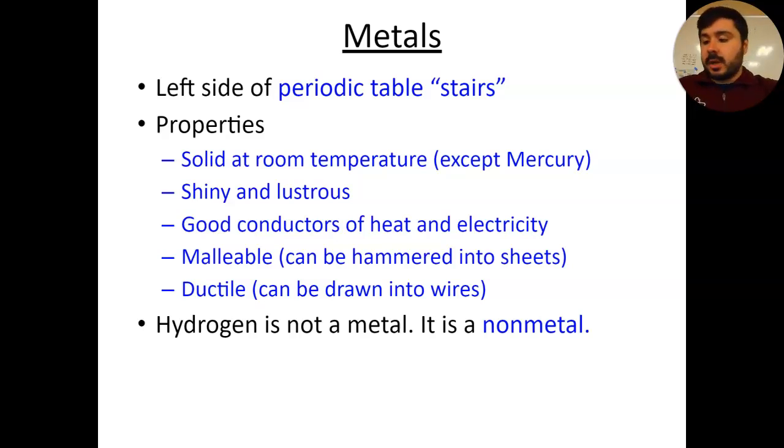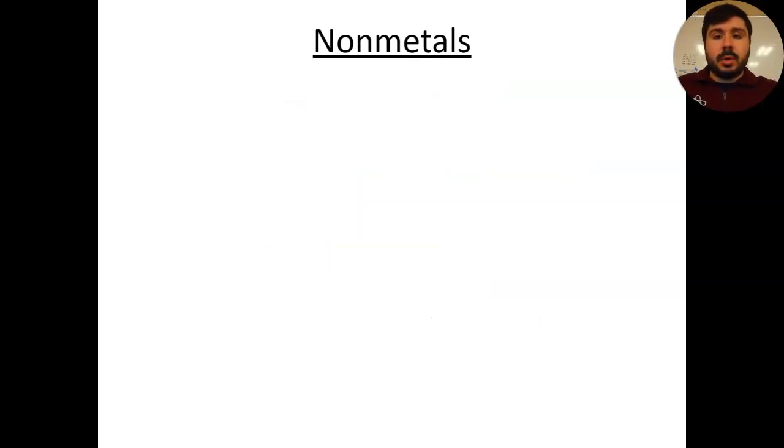Now, if we look specifically on the periodic table at the very top, I know it's kind of mirrored on my end here, but the top left of the periodic table is the element hydrogen. Now, although hydrogen is on that side of the periodic table, the left-hand side of the staircase, which is with pretty much every metal on the periodic table, it is actually not a metal. It is a non-metal. It's very important to make that distinction.